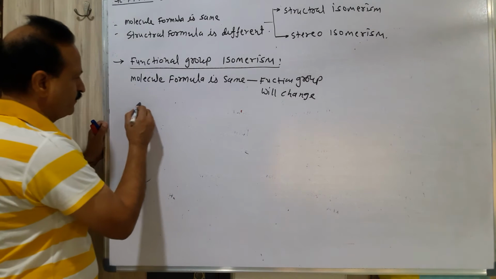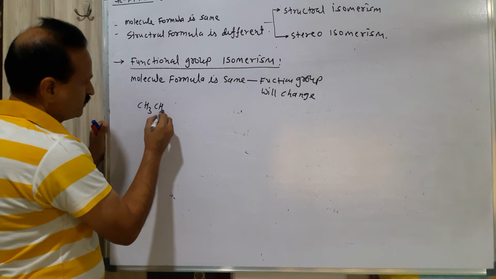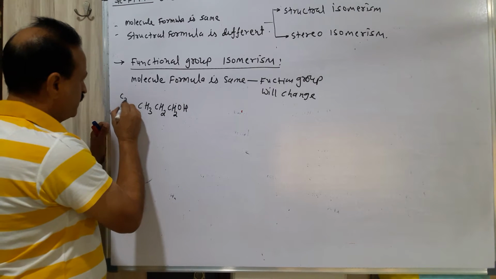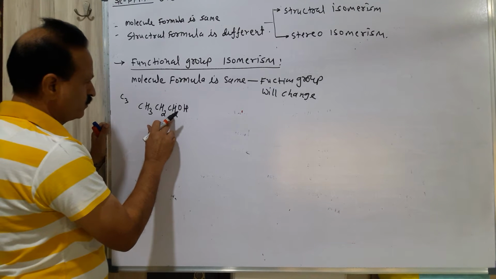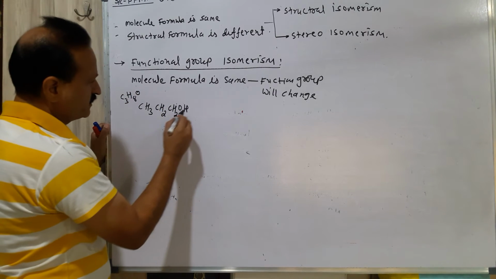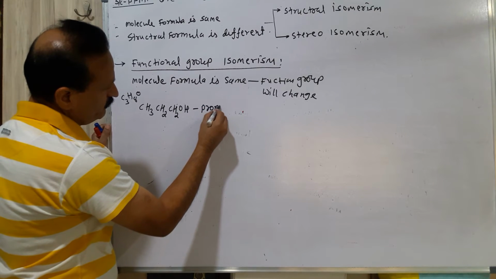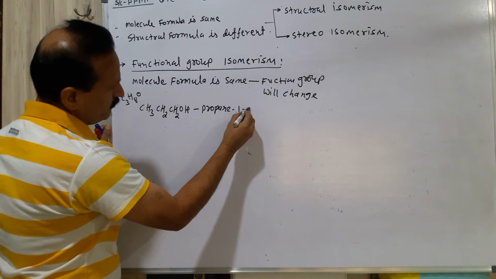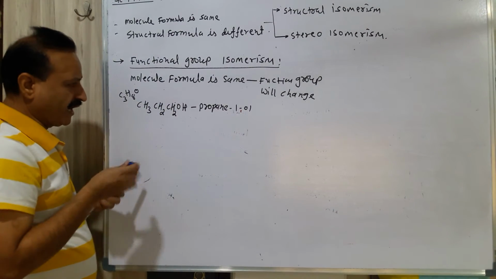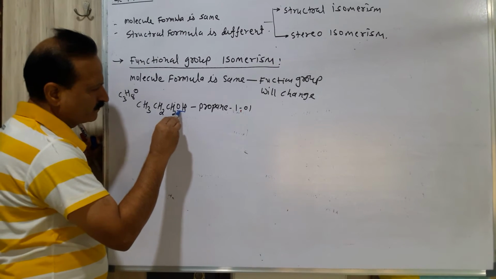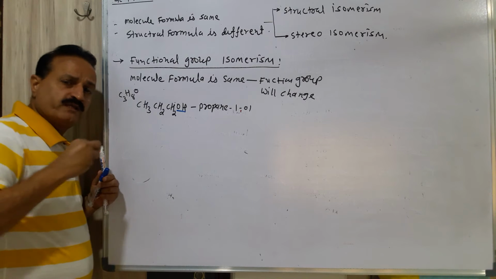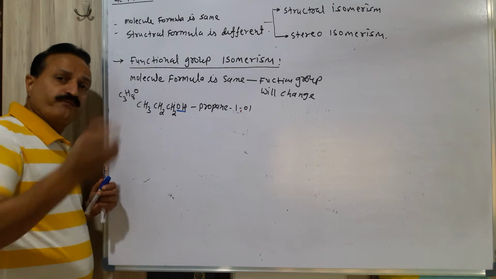We will have one example, CH3CH2CH2OH. This is carbon 3, hydrogen 8 and oxygen 1. This is propan-1-ol. So in this example, there is alcohol functional group. OH means alcohol functional group. Now the molecule formula will be the same, but the functional group will change.